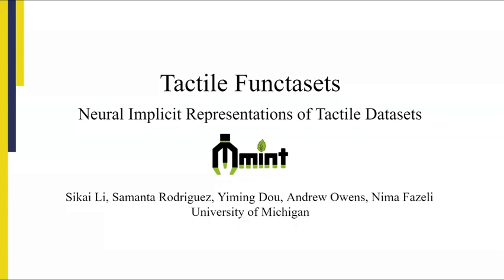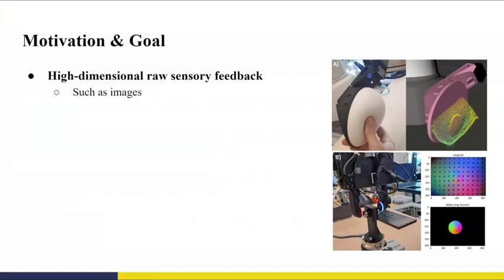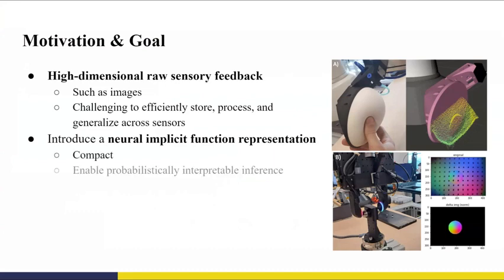Hi, we present our work, Tactile Functasets, neural implicit representations of tactile datasets. Modern incarnations of tactile sensors produce high-dimensional raw sensory feedback such as images, making it challenging to efficiently store, process, and generalize across sensors. To address these concerns, we propose neural implicit functions trained to reconstruct the tactile dataset, producing compact representations that capture the underlying structure of the sensory inputs.